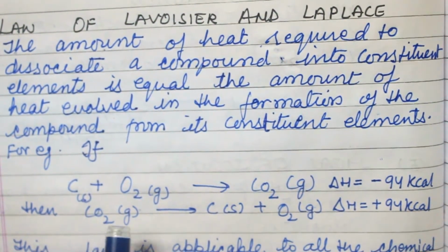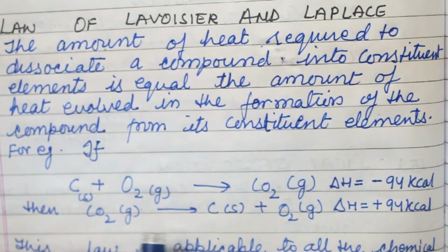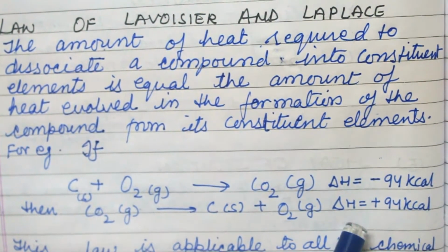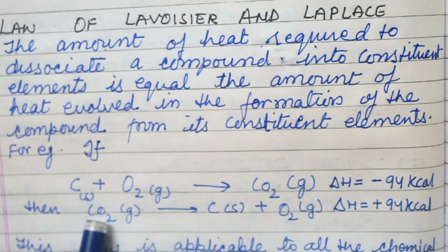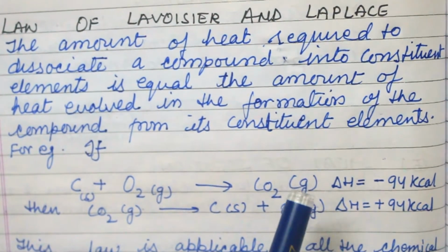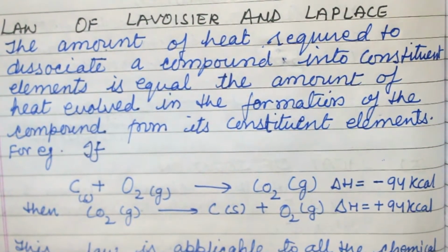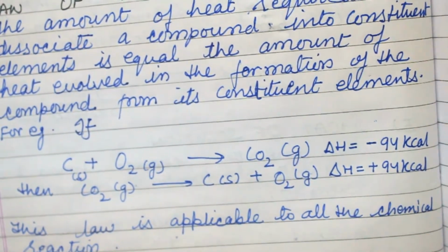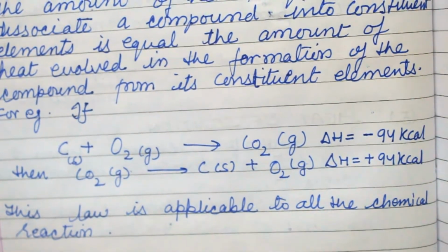Now if we want to separate C from O, then heat is absorbed, which is positive. Here heat is evolved and here heat is absorbed, because the upper reaction is exothermic and the lower reaction is endothermic. That is why the sign is minus and plus. So this law is applicable to all chemical reactions.